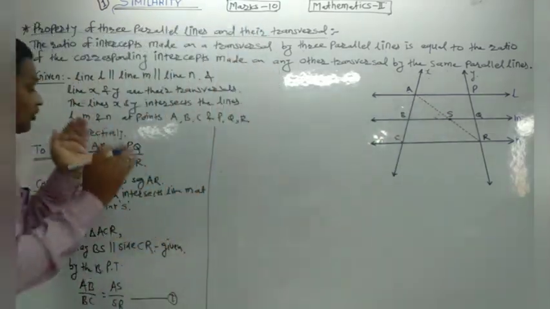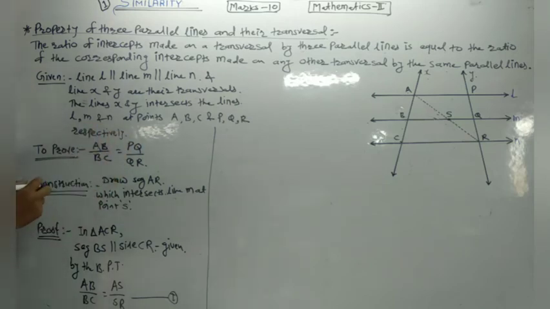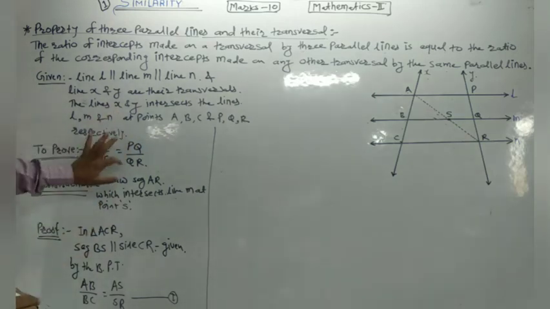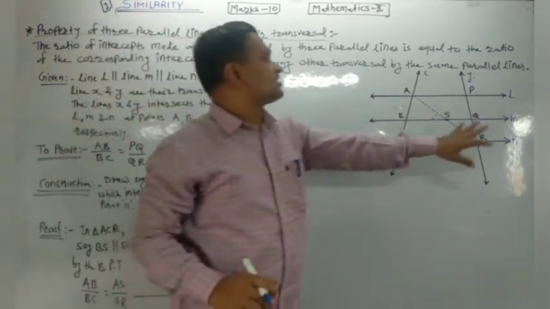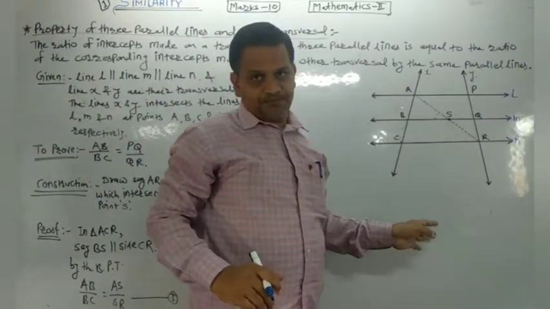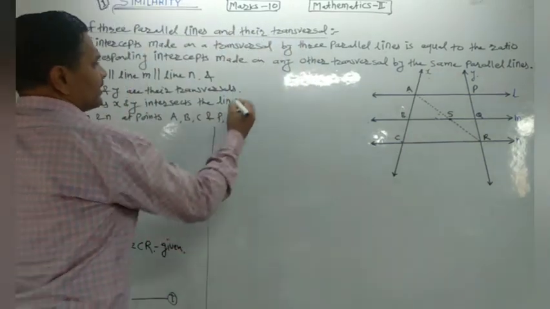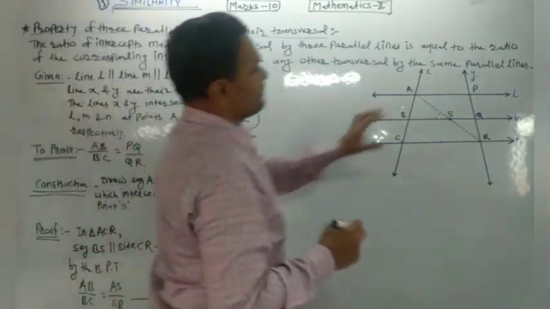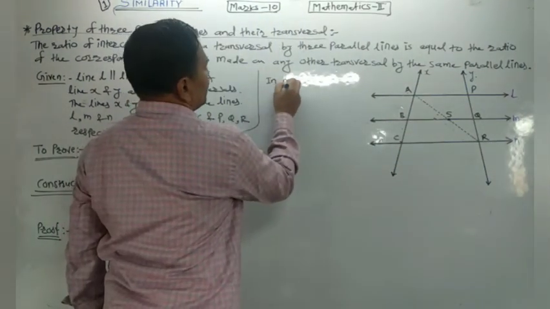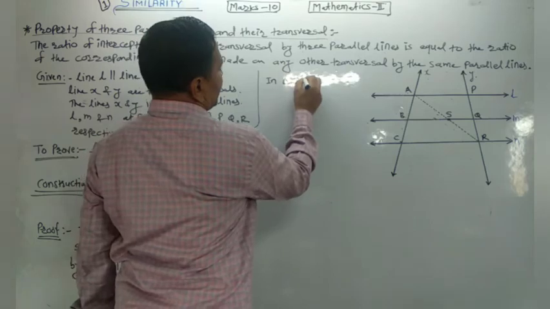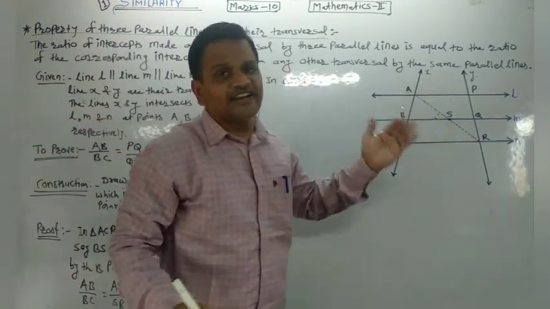Now I want to find out the value of the ratio PQ by QR. Understand? To find PQ by QR, I must take another triangle, that is triangle APR. In triangle APR, which segment is parallel to which side?